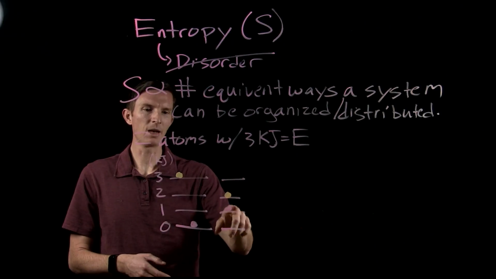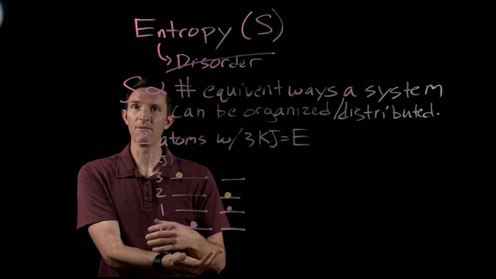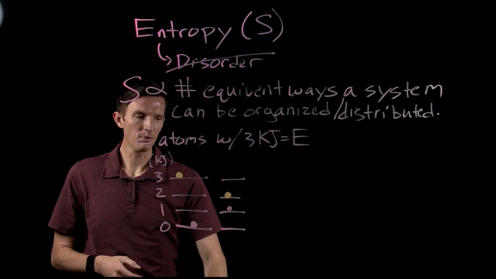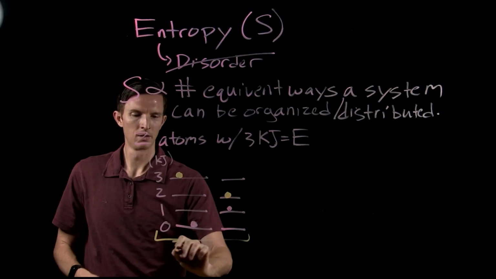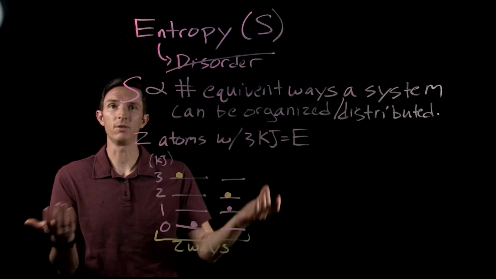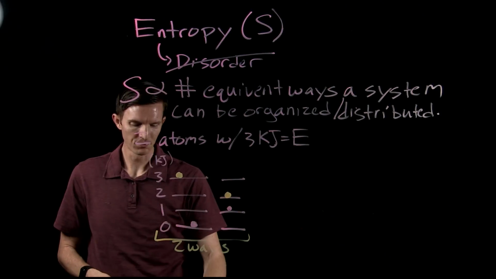If this atom's up here and this atom's down here, it's still equivalent. Okay, we haven't just changed the way that our energy is being distributed. So we have basically two ways that we can distribute energy equivalently. We haven't increased or decreased the total energy. Our total energy is still 3.